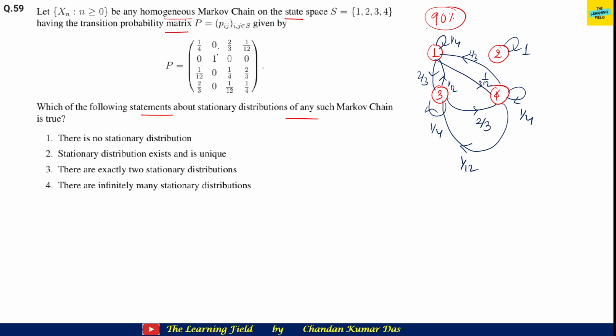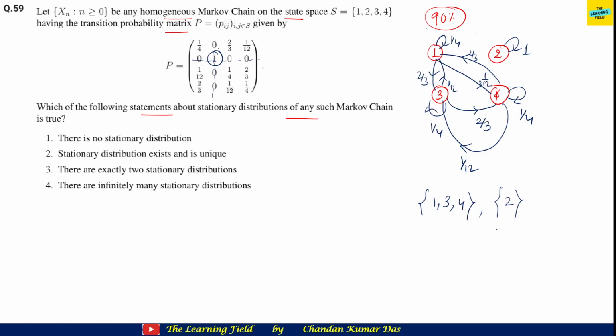See, all the elements of the corresponding row and column of state 2 are 0. That means 2 is a different state, there is no connection between 2 and these 3 states. That means there are actually two closed classes: one is 1, 3 and 4, and the other is only 2.